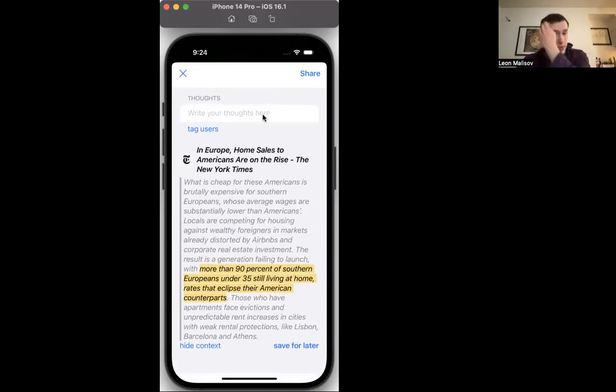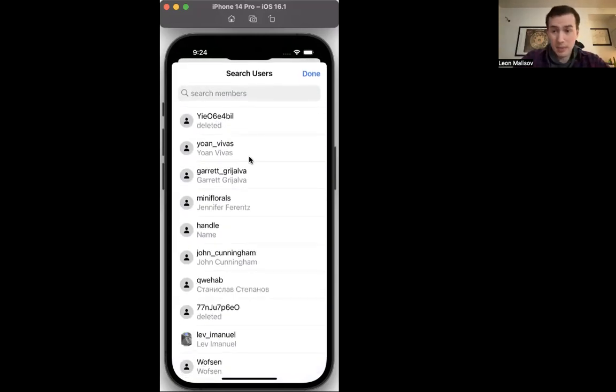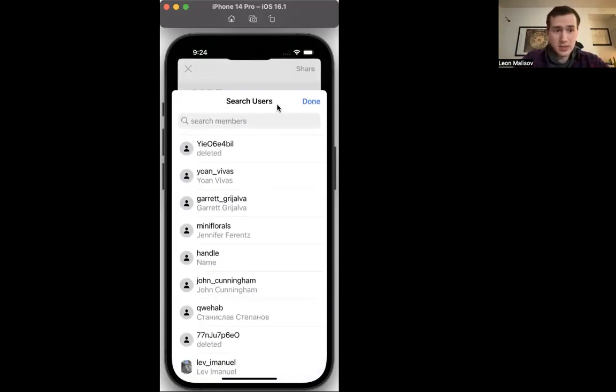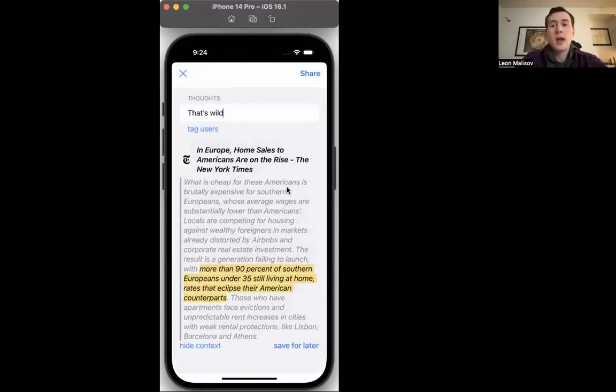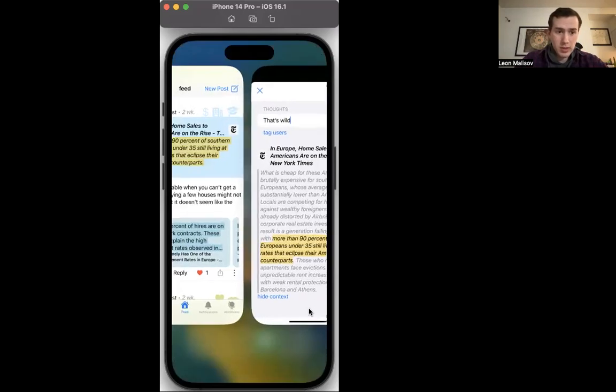Now, from the share menu, I can write my thoughts, right? And then I can tag users, tag my friends, tag people who I think might find this interesting, right? And I can share this outright or just save it for later. So back in Clammer, here's what this post might look like.